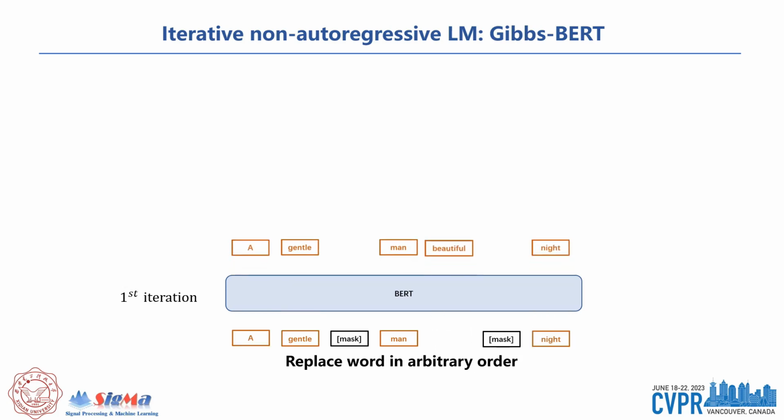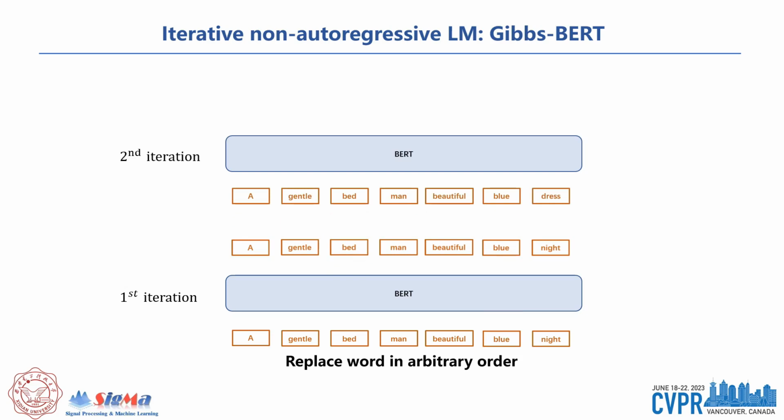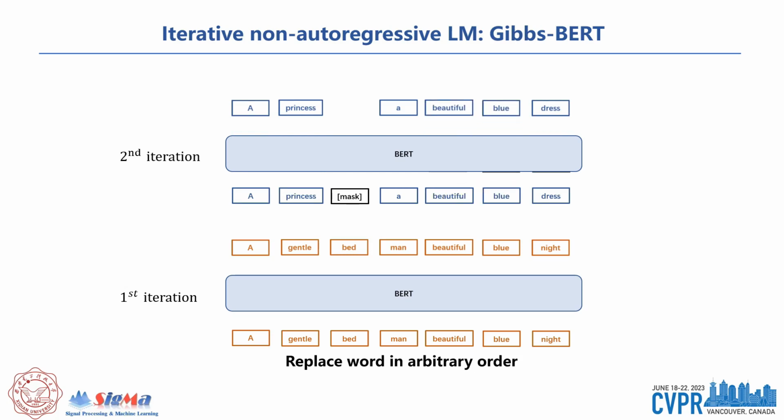For the first iteration, BERT samples word by word in arbitrary order from a full mask sequence but has some language difficulties. And then in the next iteration, Gibbs-BERT uses a mask token to replace the generated words and then generates a new word. After a few iterations, the sentence gets smoother, which we call the polishing mechanism. The polishing mechanism means that we can modify the generated inaccurate words or some syntax errors.